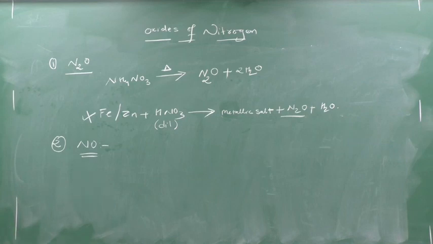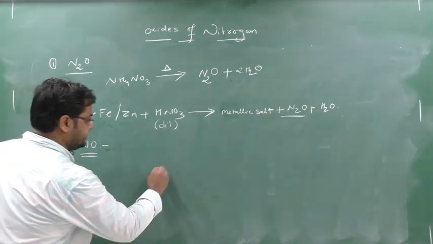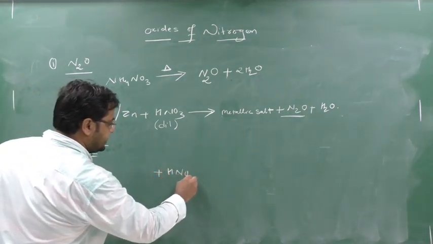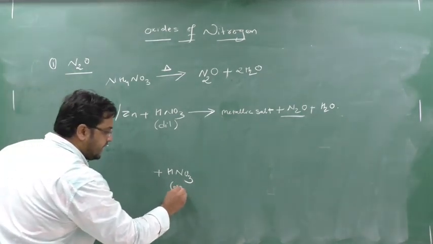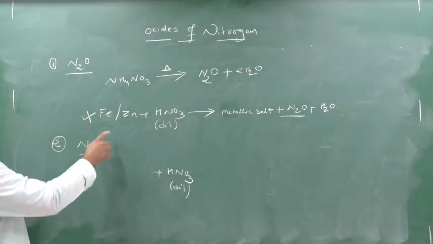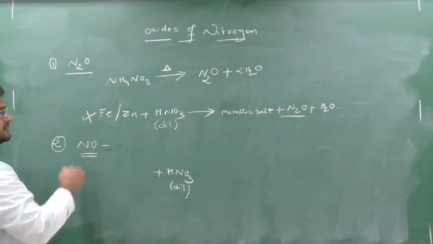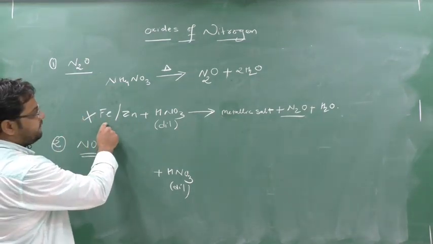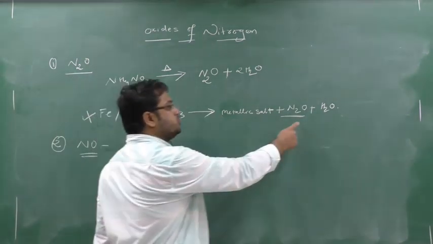Now see here. Here also I will take nitric acid, that is dilute, and I will react metal with it. But which metal will come? Here Fe and Zn are coming. So remember one thing, when Fe and Zn come, then N2O will come.